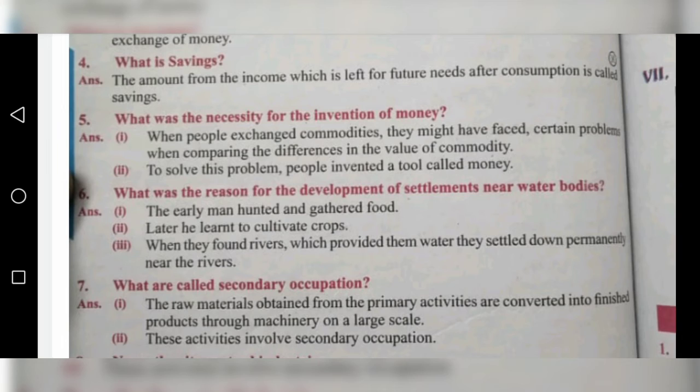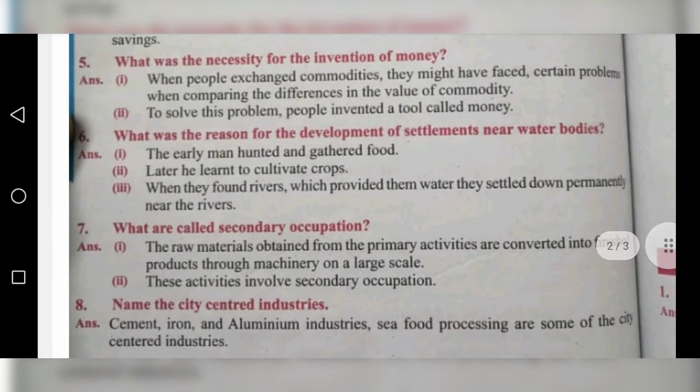To solve this problem, people invented a tool called money. The tool is called money. Understand? Okay, next, sixth one.